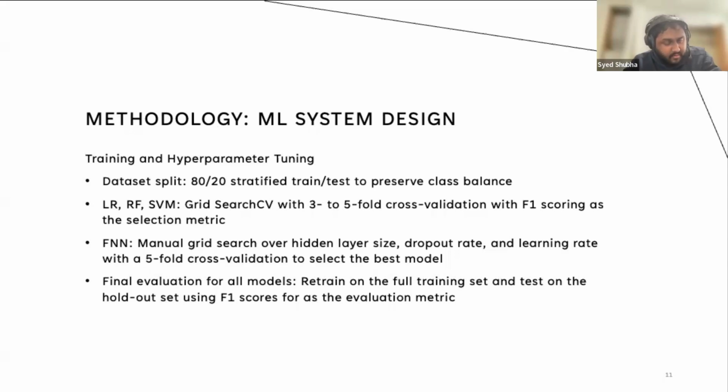And for the feedforward neural network, we implement a manual grid search over the hidden layer size, dropout rate, and the learning rate, again with 5-fold stratified cross validation. Once we find the best configuration, we retrain the network on the full training dataset and evaluate it on the held-out dataset. This way, our models get roughly the same level of tuning, and we avoid comparing an overtuned neural network to totally untuned baselines.